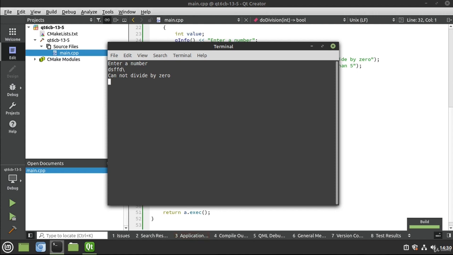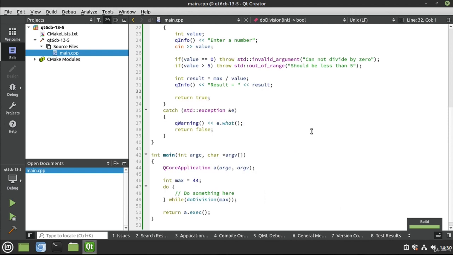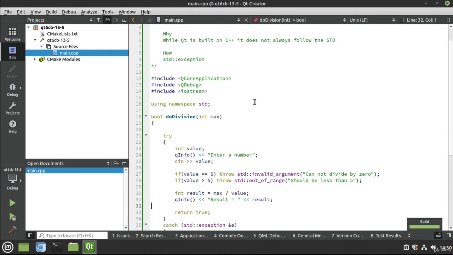There you go. It just works. It's seamless. So Qt is built upon C++. C++ comes with the standard library, and yes, you can mix and match the code as you see fit. Now, there is a huge argument or holy war out there among developers about which one you should be using.